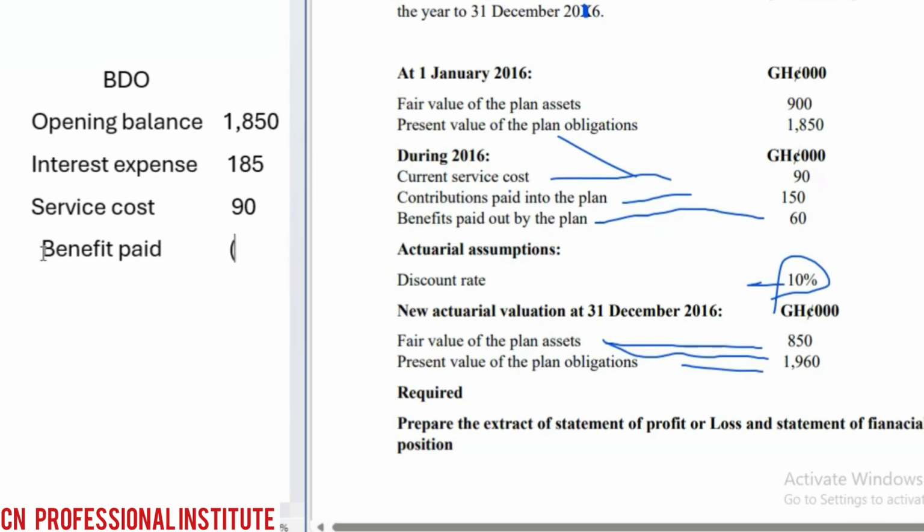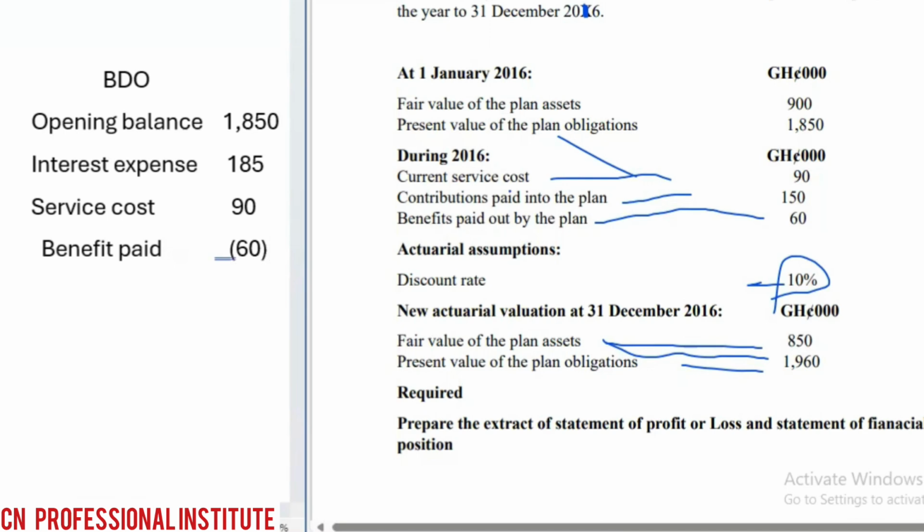Why? Because as you are paying them, you are reducing your liability. Your obligation is reducing. If you pay 4 people out of, let's say, 20, your obligation is reducing, so we have to deduct. How much is it? Benefit paid out by the plan is 60, so we have to deduct the 60.